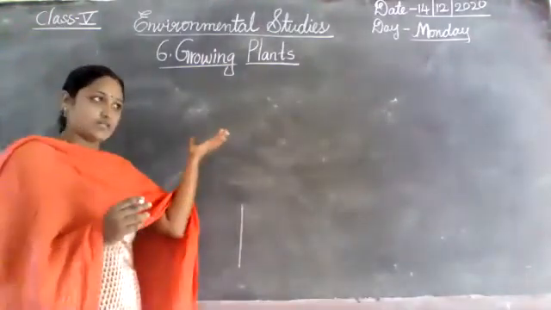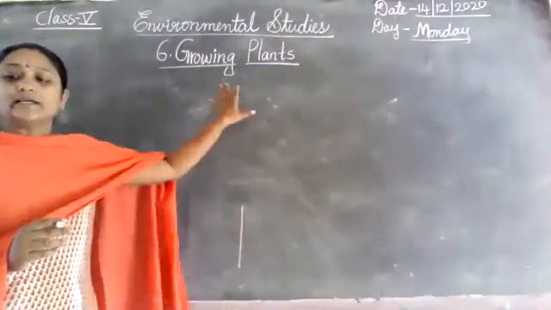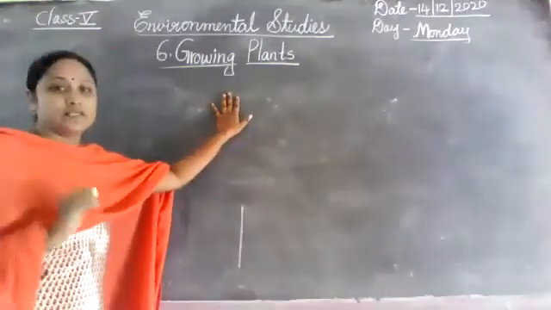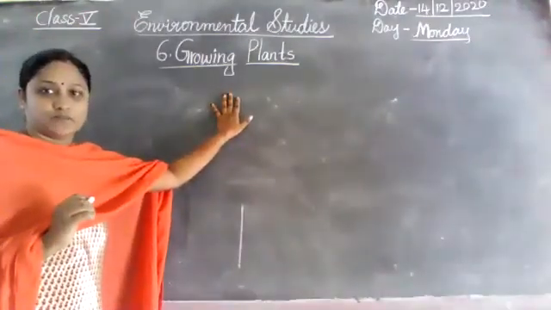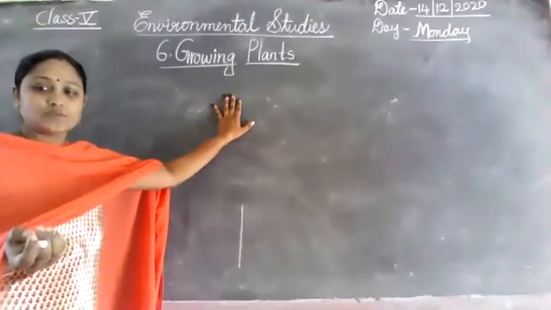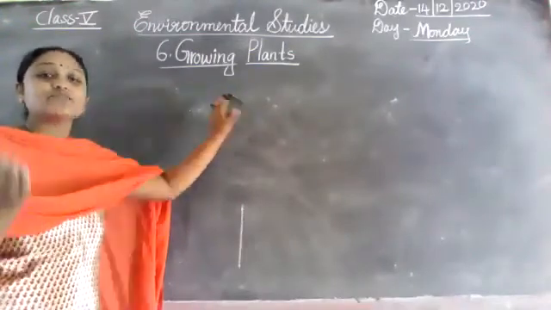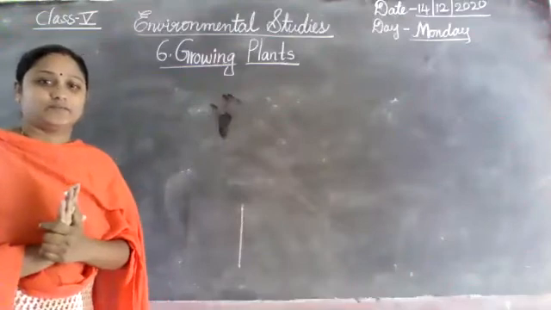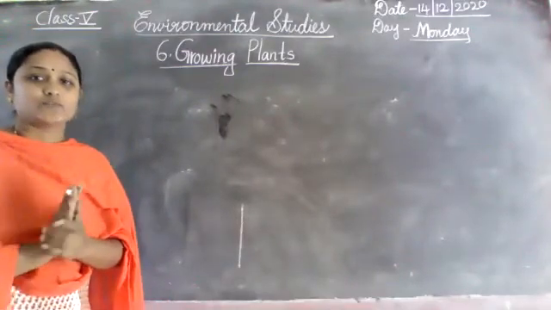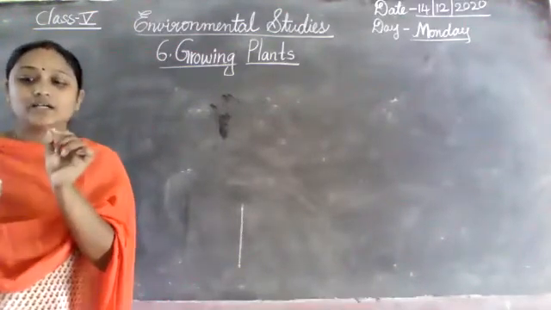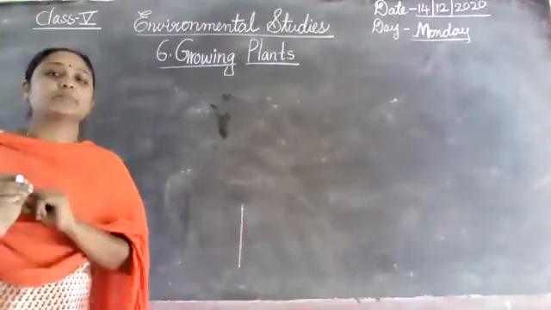Did you understand? Living things produce new living things of the same kind, that is called reproduction.